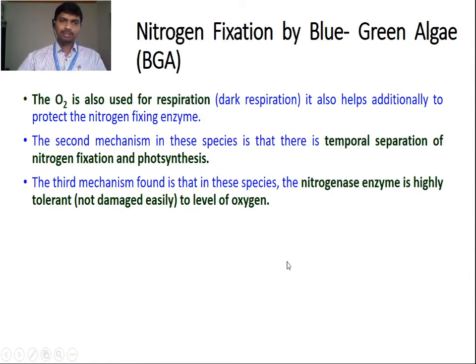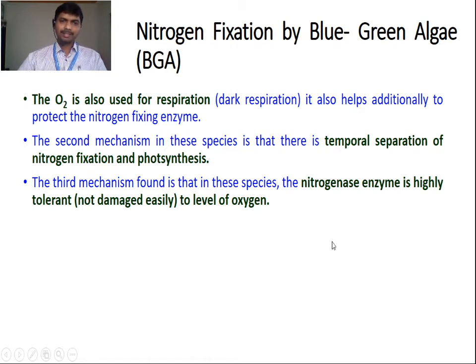The oxygen is also used for respiration. It also helps additionally to protect the nitrogen fixing enzyme, that is the nitrogenase. So during night time there is no photosynthesis, so there is no evolution of oxygen. Further, the oxygen that is present is used in the process of respiration, so it additionally protects the enzyme nitrogenase.